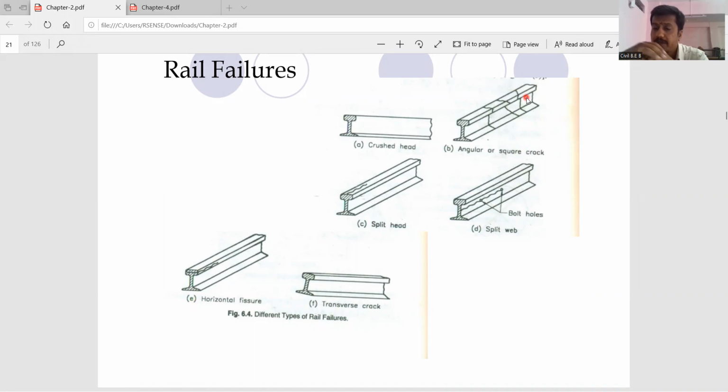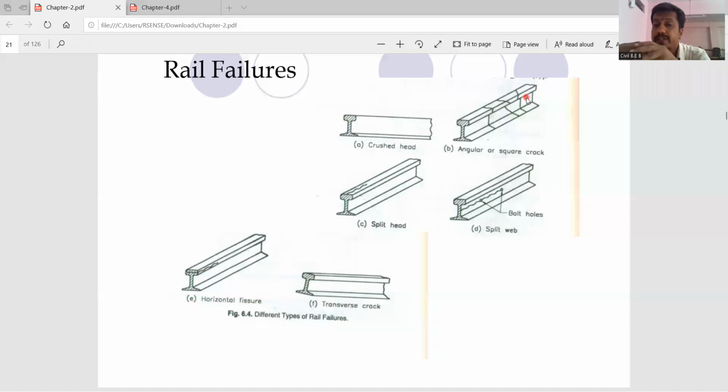Immediately he stopped the train, and due to his alertness, the accident which could have happened was prevented. He saved the lives of many people, because of his alertness. I am talking about a single crack, not major cracks. A single crack can also lead to a major tragedy.